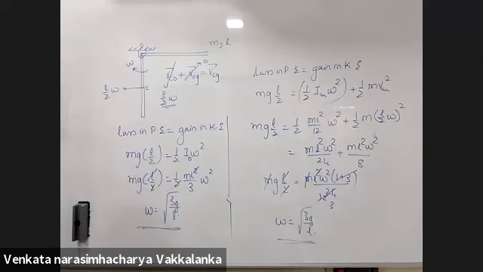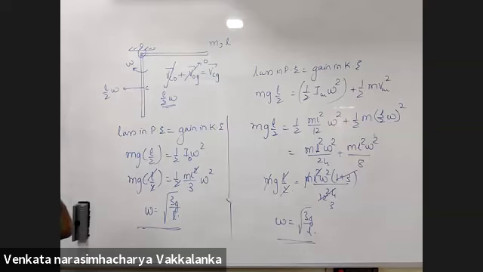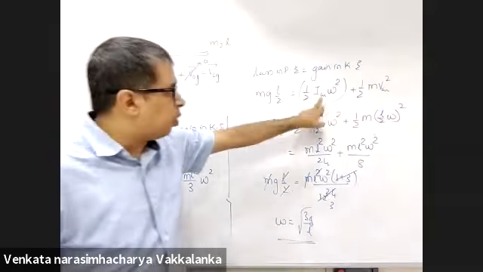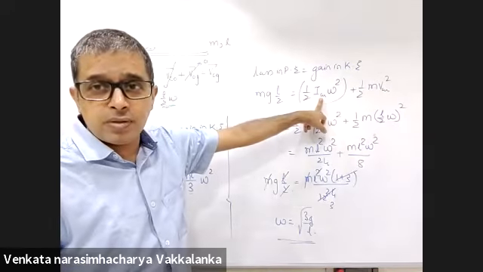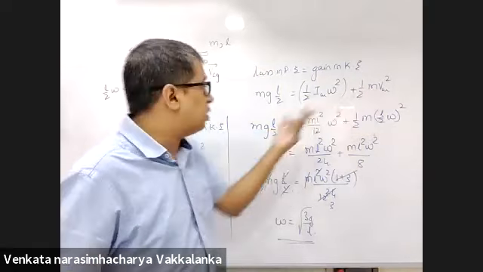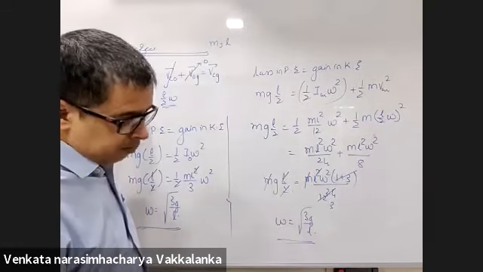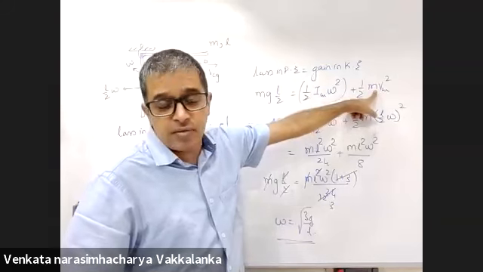Sir, can you please repeat how you got velocity with respect to center of mass in the second process? Velocity with respect to center of mass. Sir, that half mv square in the second part. That is the kinetic energy of the body with respect to center of mass, less the kinetic energy of center of mass with respect to ground. What is center of mass? The whole of the mass will appear to be concentrated at the center of mass. Yes, sir. So kinetic energy of center of mass is half m vcm square.